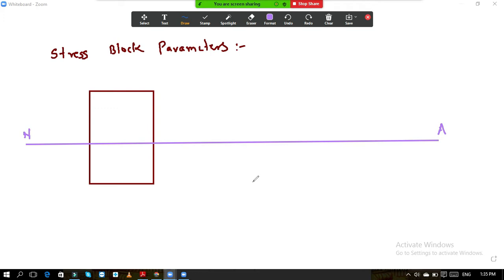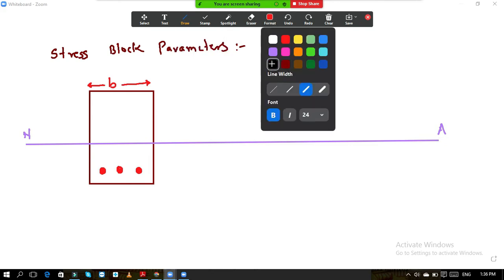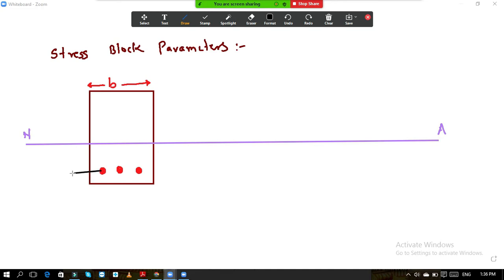Now here, if you see, this is the cross section. Suppose now this is a cross section of a beam. Now I will give names to this. Suppose B is the width of the beam. This is B, which is width. Then here the reinforcement is placed. This is the placing of the reinforcement, and the effective depth is up to this point. Okay, this is the effective depth, it is small d.